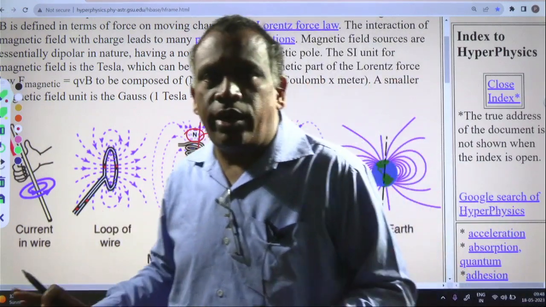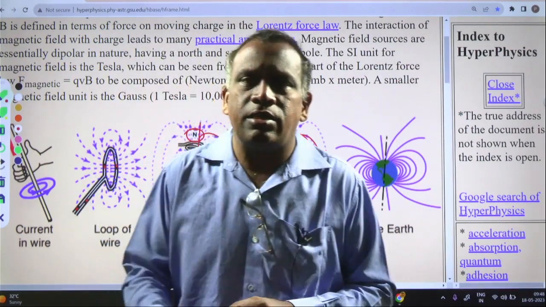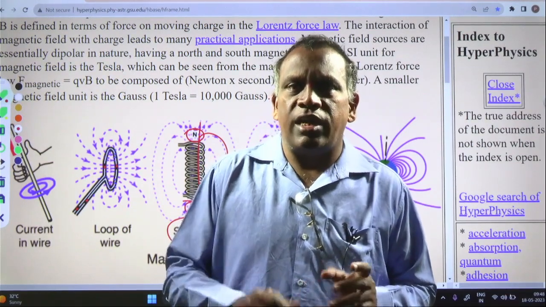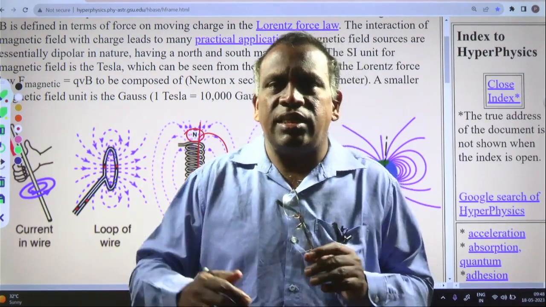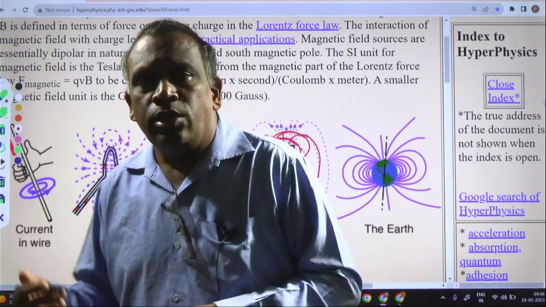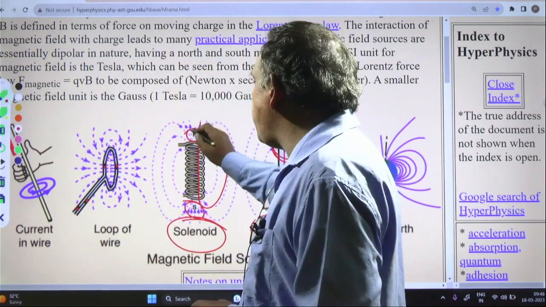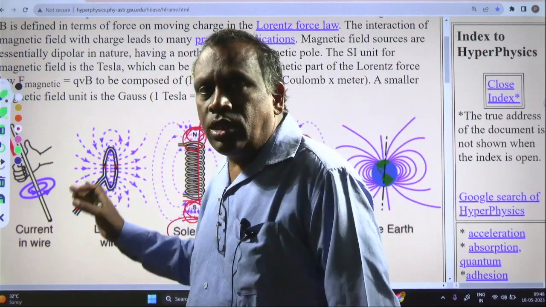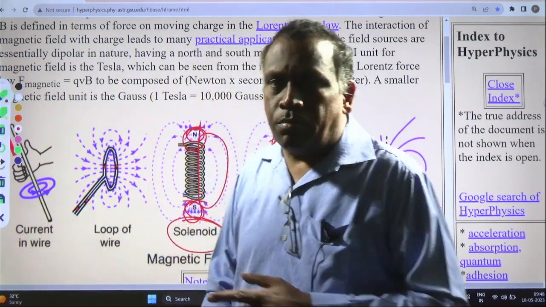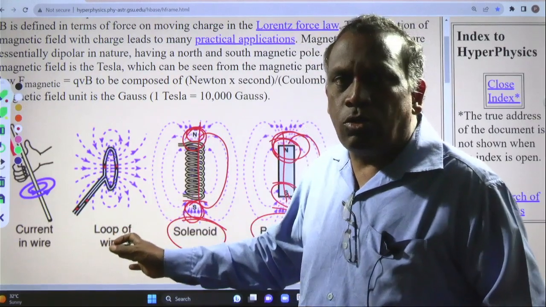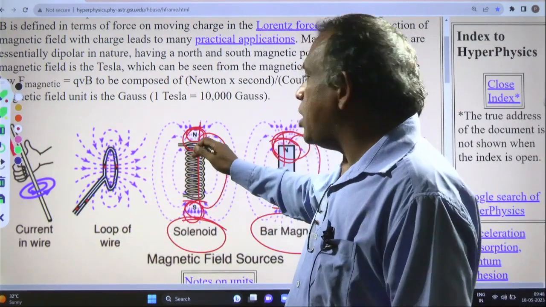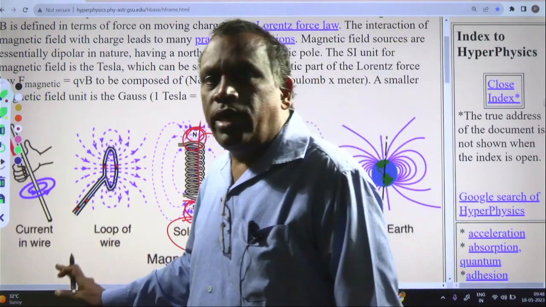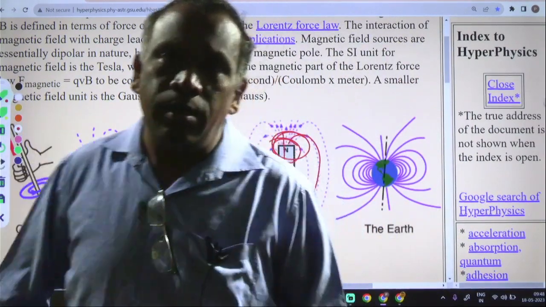A solenoid is something like a helical spring, a current-carrying spring. When current passes through it, the current changes its direction continuously. Due to this, one end behaves like a north pole and the other end behaves like a south pole. This is like a bar magnet's magnetic field. The magnetic lines start from the north pole, reach the south pole, and come back to the north pole through the material.